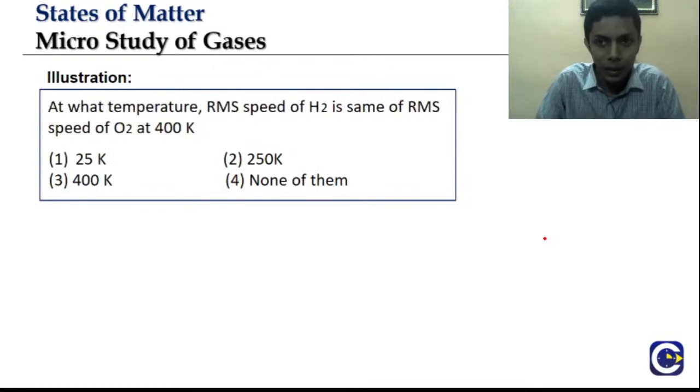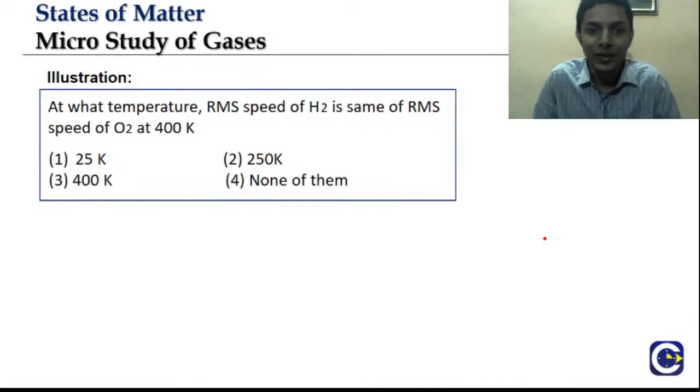Try out this. At what temperature is the RMS speed of H2 the same as the RMS speed of O2 at 400 Kelvin? Quickly answer this question.